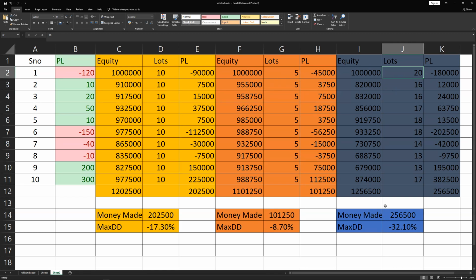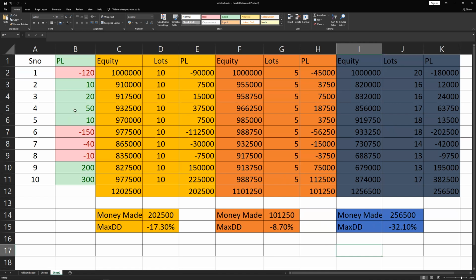So now after these 10 trades, this is how the result looks for these three traders. Trader 1 here has made 2 lakh rupees almost, right? And his max drawdown was 17%. Trader 2 has made almost 1 lakh rupees and his max drawdown was 8%. And trader C has obviously made 2,56,000 rupees, but his max drawdown was 32%. So if somebody considers a risk of ruin at 30%, this trader somewhere here already crossed that risk of ruin. So he'll not be taking these trades, right?